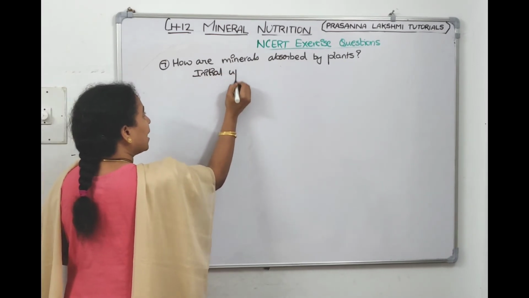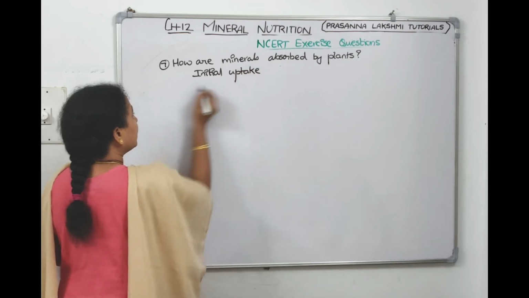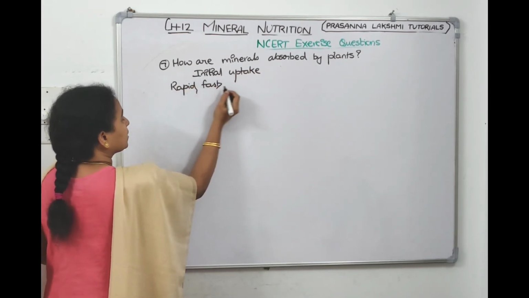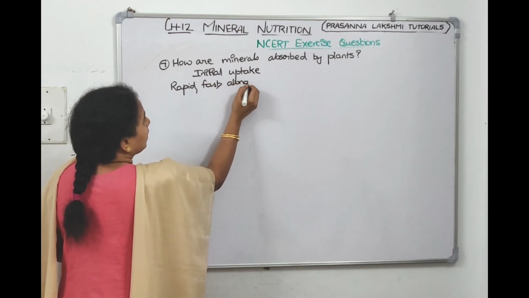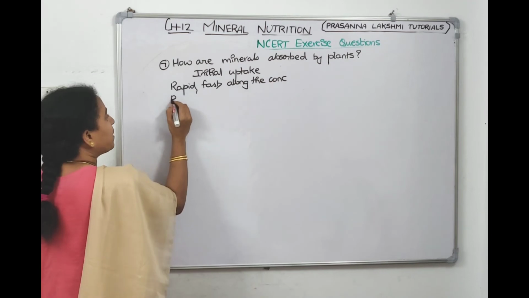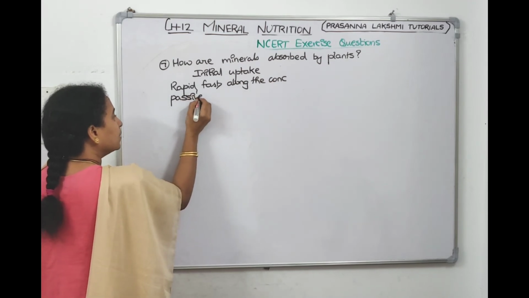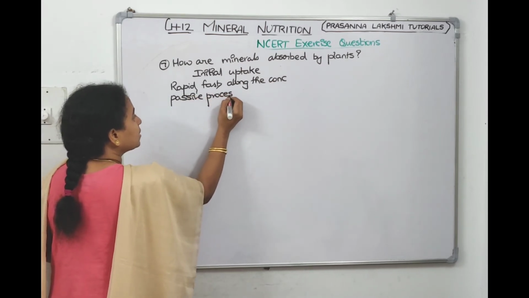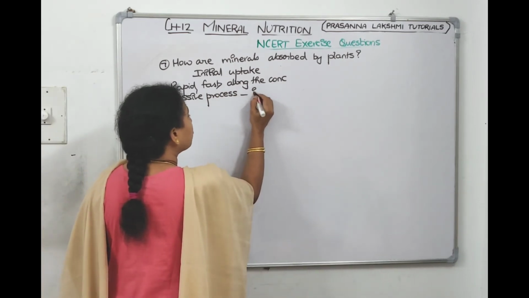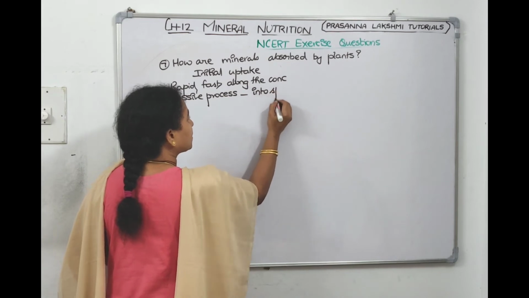The initial uptake by the plant, it is rapid, it is fast, it is along the concentration gradient, and it is a passive process, right? Okay, and it goes into the spaces only. It is the movement of substances into spaces.